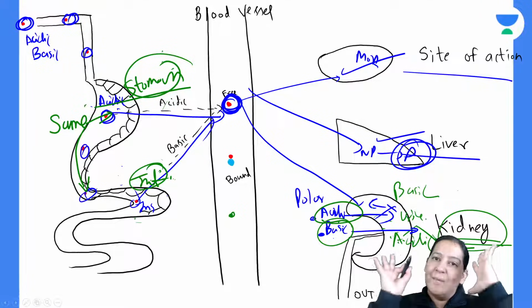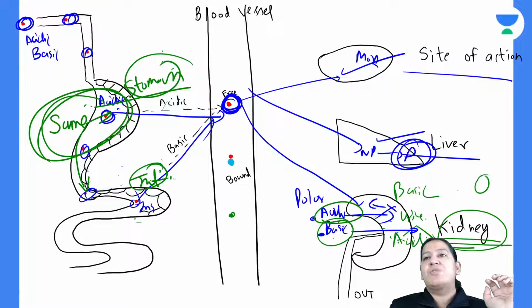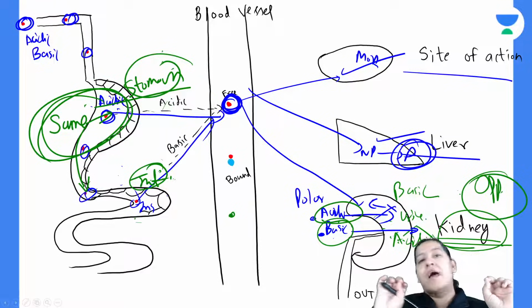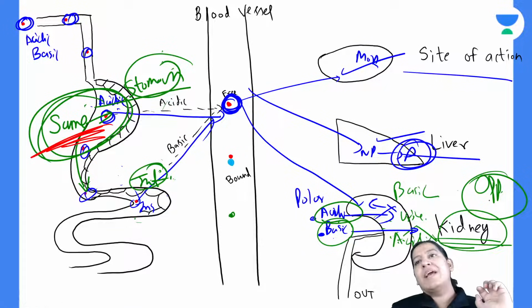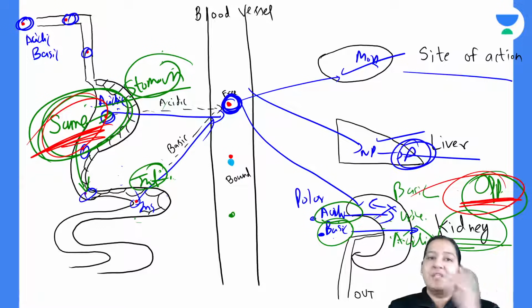So please see the summary in front of you. For absorption, the same medium is required. For excretion, the opposite medium is required. I cannot simplify more than this. So sometimes you want absorption, sometimes you want excretion. If you want absorption, provide the same medium. If you want excretion, provide the opposite medium.